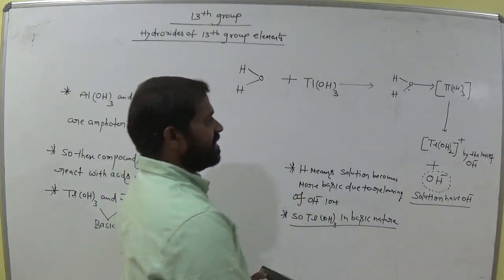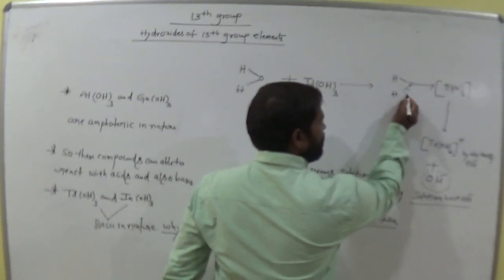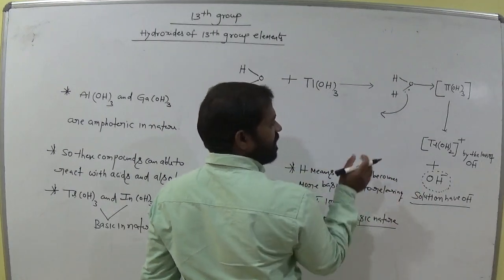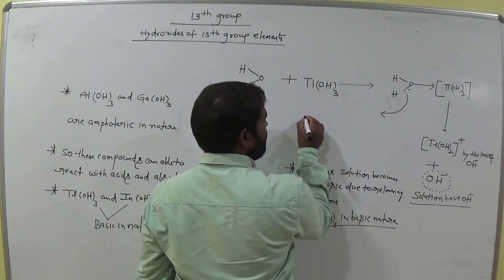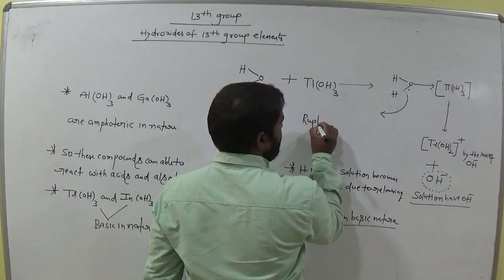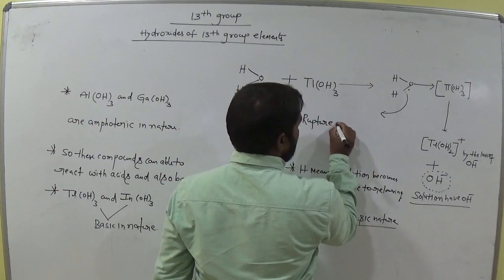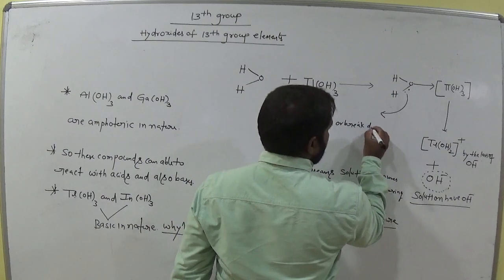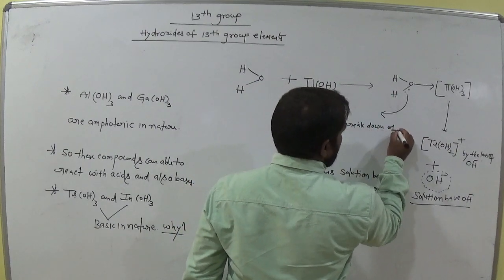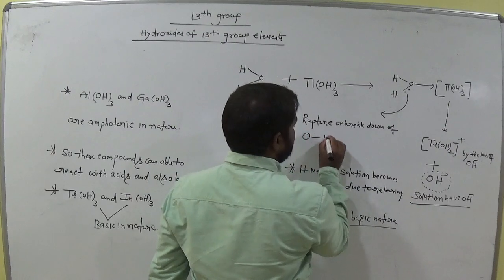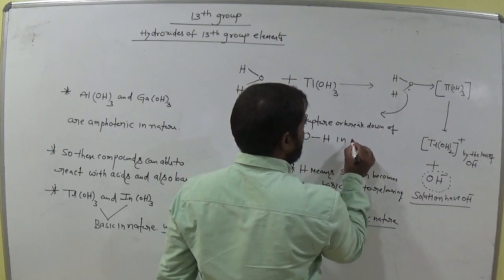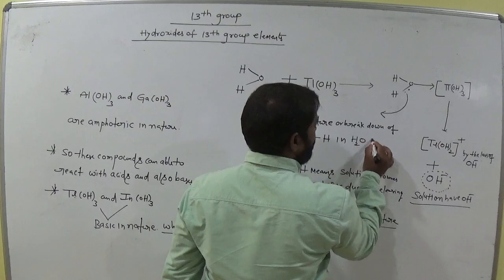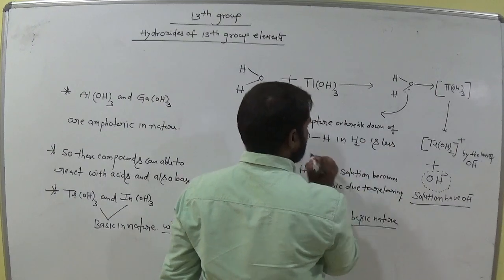So that means here we have to discuss, there is no H plus. That means rupture or breakdown of OH minus in H2O is less possible, am I right?